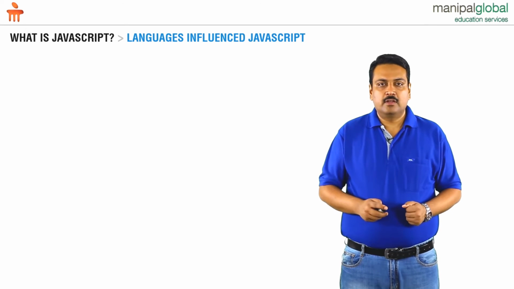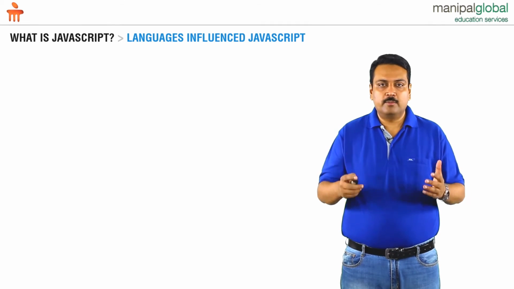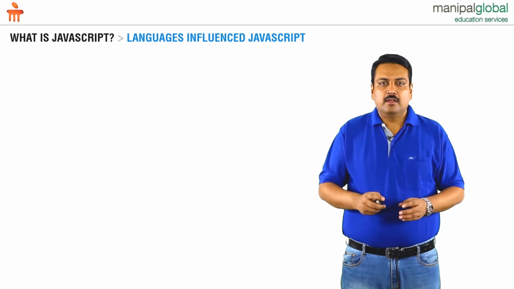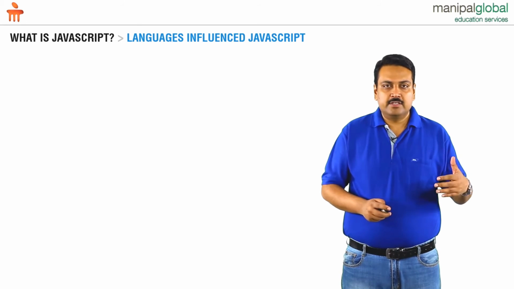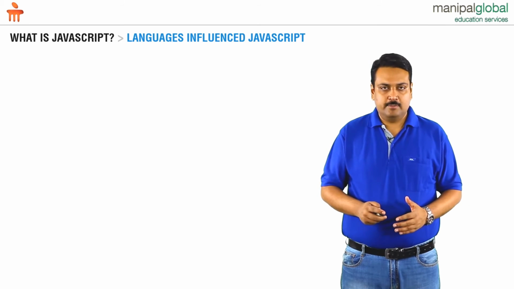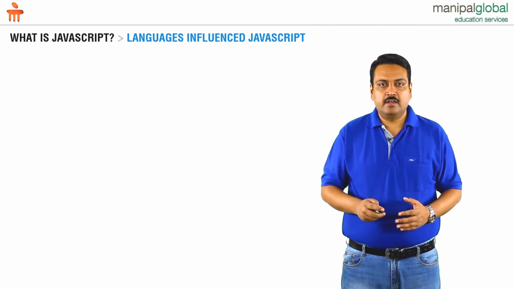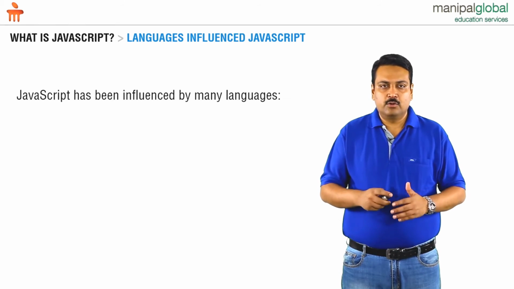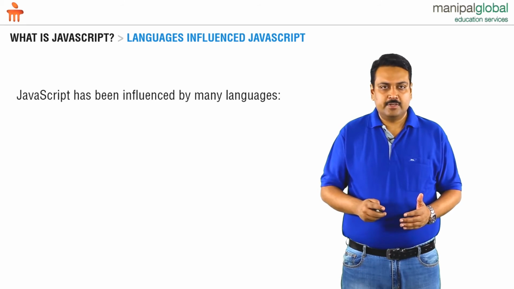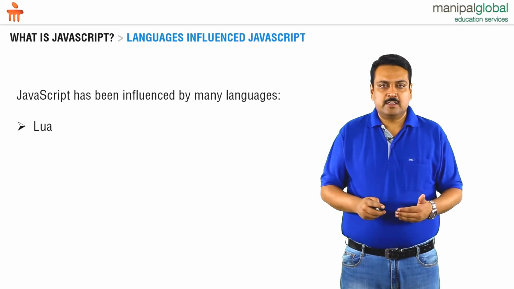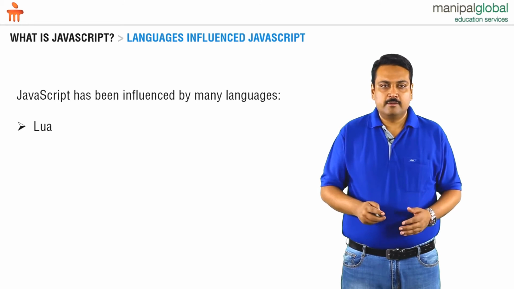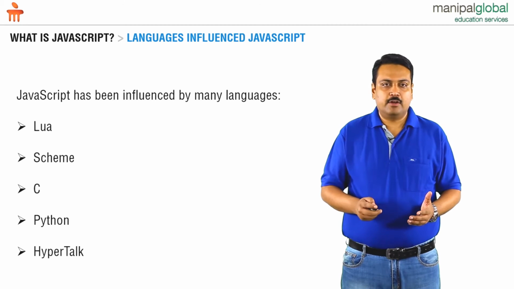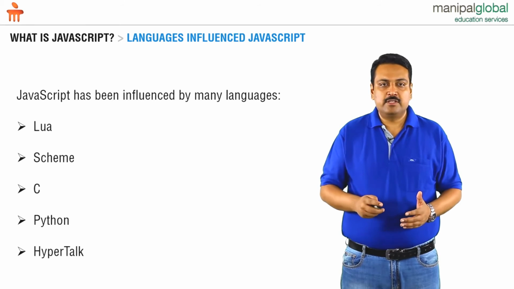Now let's learn about how JavaScript has evolved over many years. One of the main inputs here is which languages have influenced JavaScript. When JavaScript was released in the year 1995, there were many languages that impacted its growth and creation. One language by which JavaScript has been influenced is Lua, another is Scheme, and also C, Python, and HyperTalk. All these are the languages that JavaScript has been influenced by.